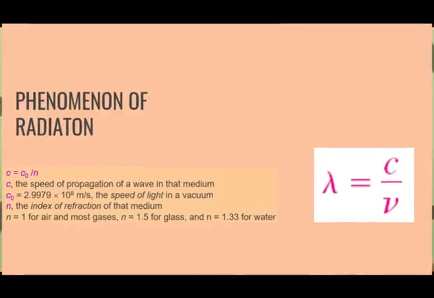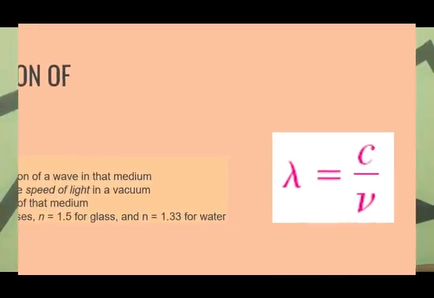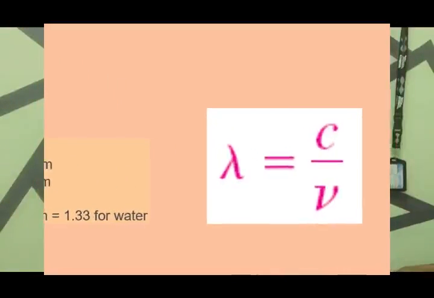Radiation propagates in the form of electromagnetic waves. The frequency and wavelength of the electromagnetic wave in that medium are related by this equation, where c is the speed of propagation in that medium.